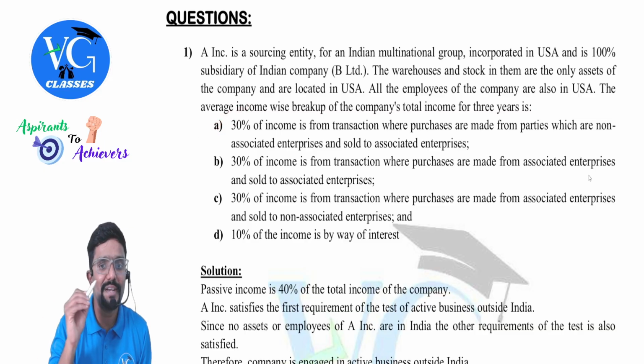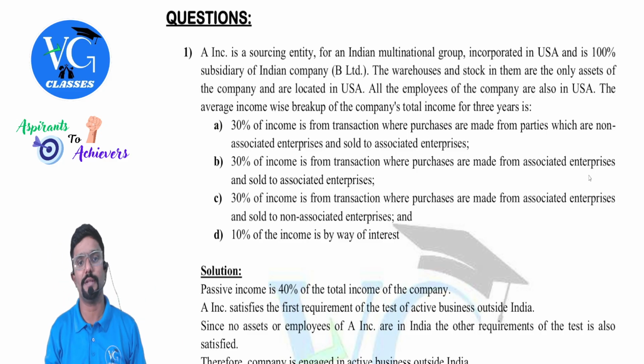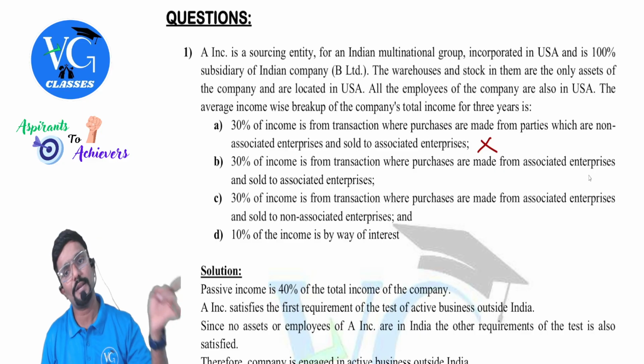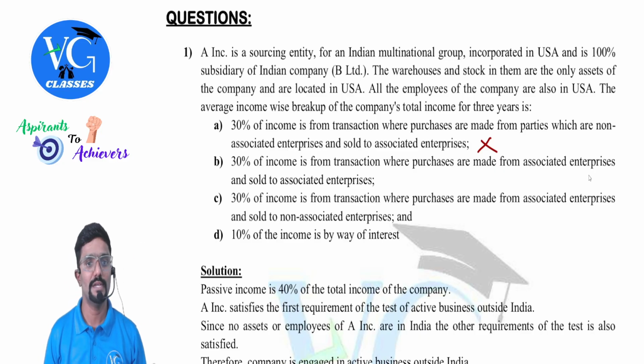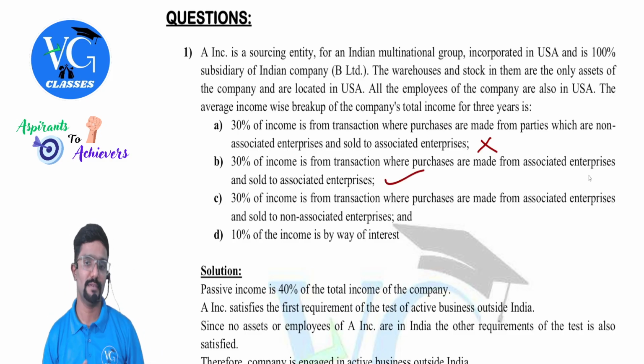30% of the income is from a transaction where purchases are made from non-associated parties and sold to associated. Sir, is it a passive income? No. Next one. 30% of the income is from a transaction where purchases are made from an associated enterprise and sold to an associated enterprise. Is it a passive income? Yes.